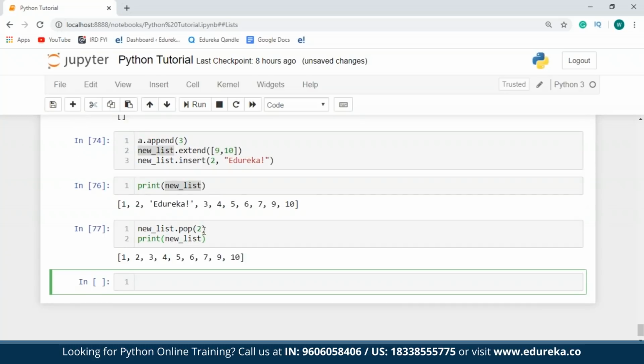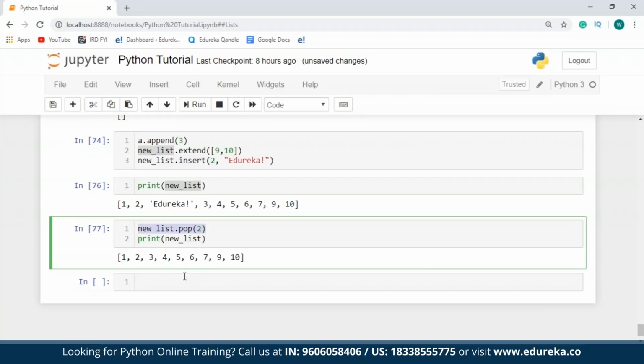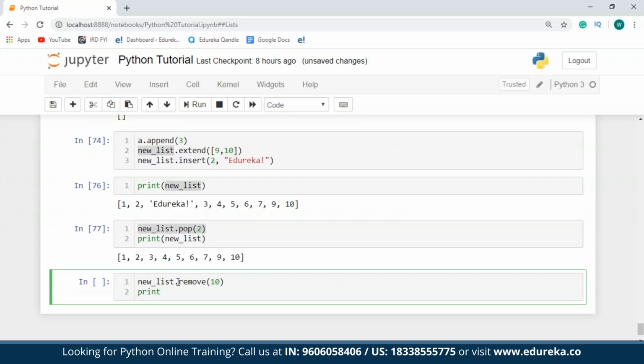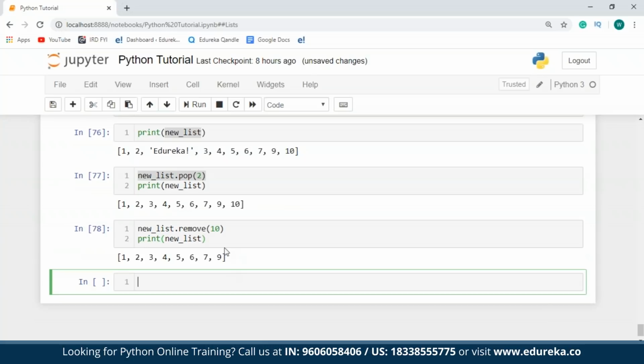As you can see over here, the value that's present at index number 2 has been removed from my list. On the other hand, if you make use of the remove function, you'll have to specify the value to be removed instead of the index number. So over here, I'll just say new list.remove, and I'll specify the value to be 10. And then I'll just print it. So as you can see, 10 is not present in my list anymore.